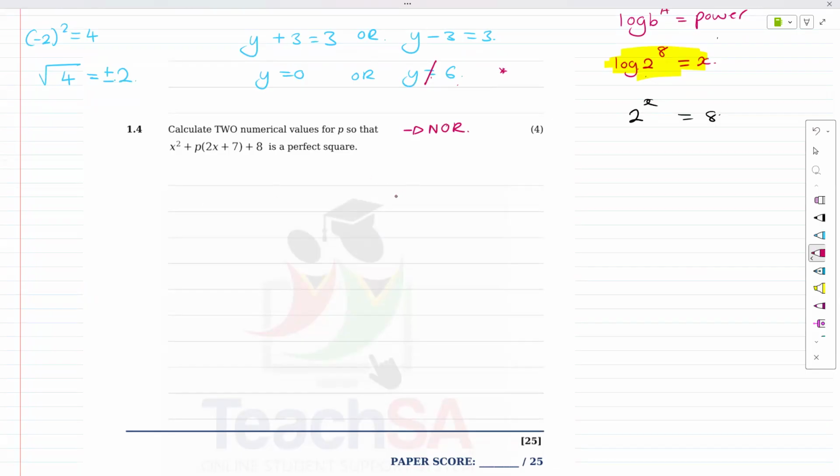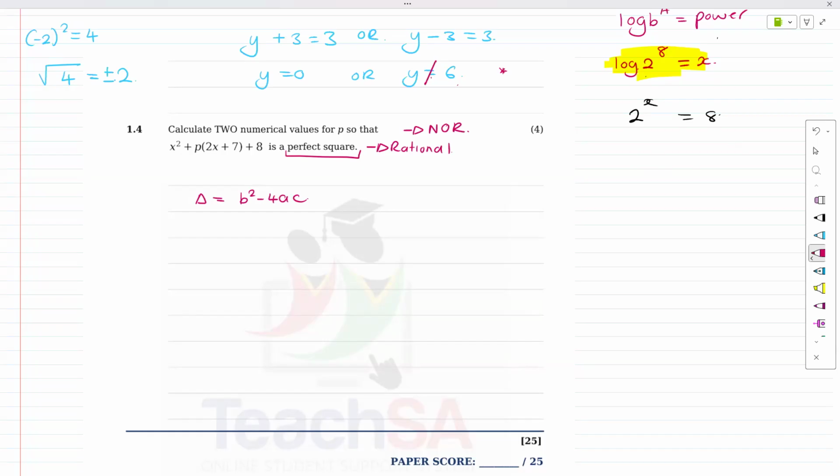And when it comes to nature of roots, please understand that the discriminant equals b squared minus 4ac. It's easy to deal with. They want a perfect square. If they want a perfect square, that means, if I'm not mistaken, they want a rational. They're trying to tell you that, hey, this is rational. It's rational.